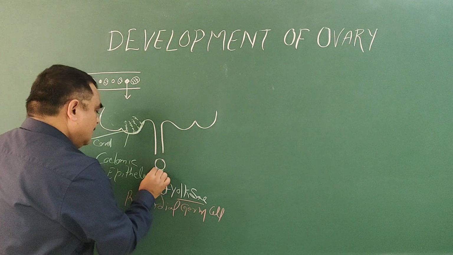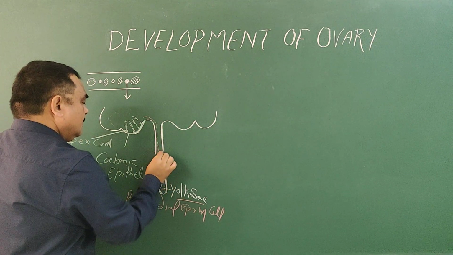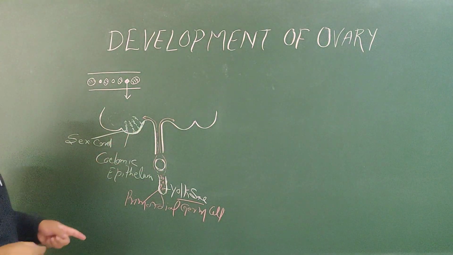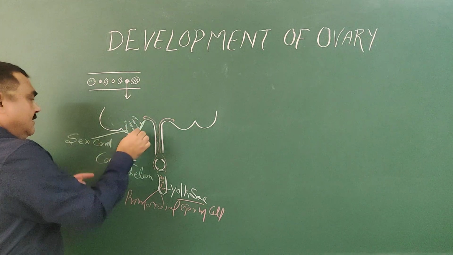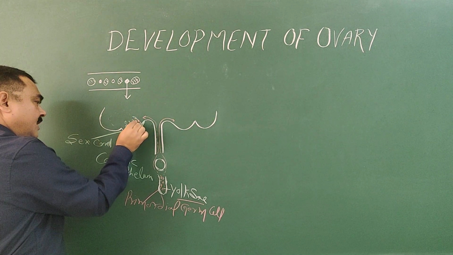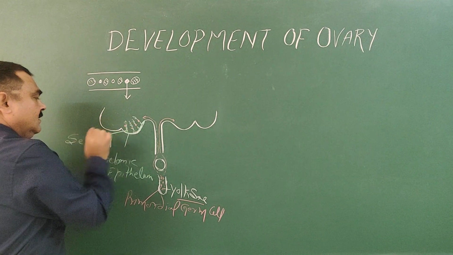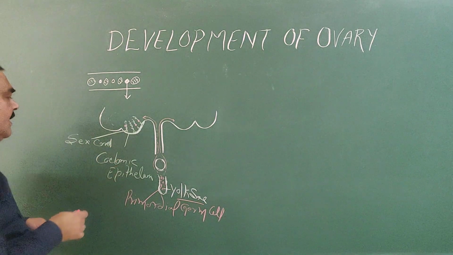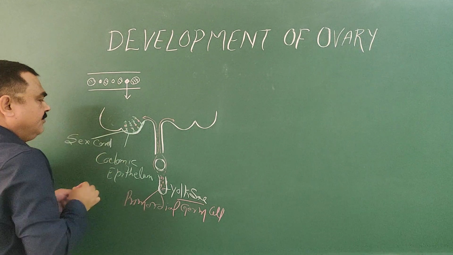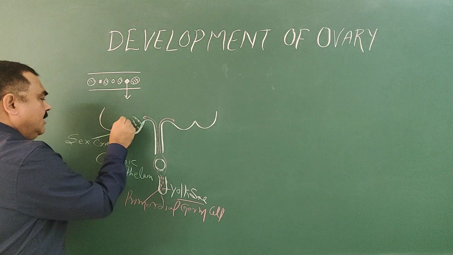From here, it reaches this area, and the cells incorporate with the sex cord, and now the sex cord is arranged in the form of a follicle.